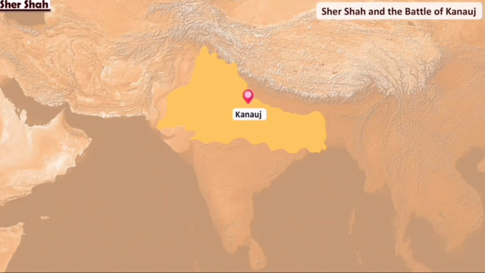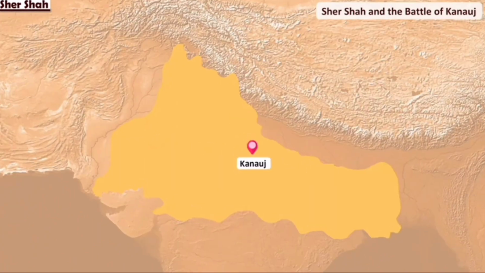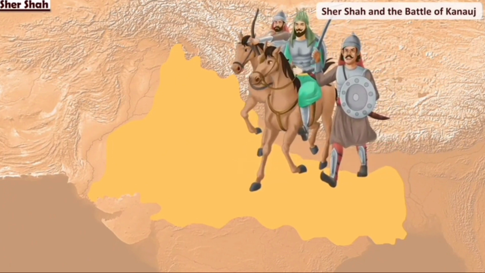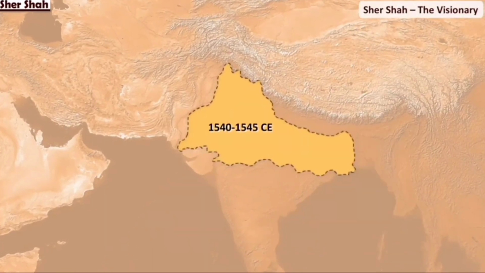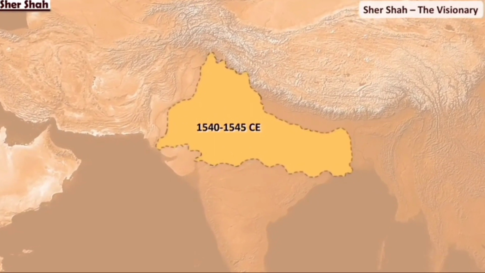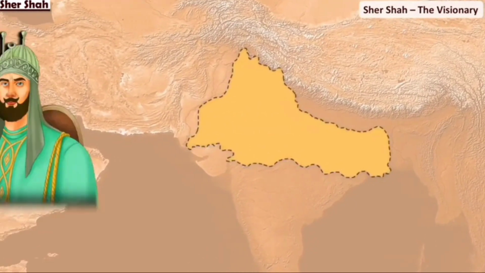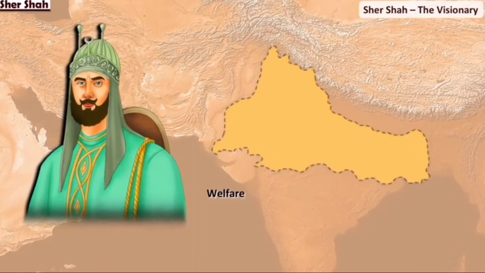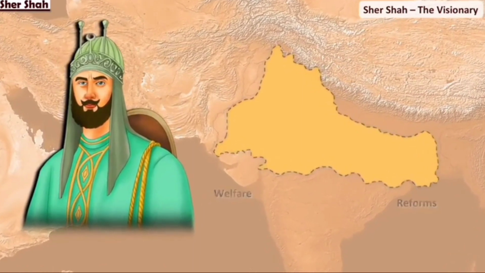That might be the reason why Sher Shah was able to defeat the Mughal ruler Humayun in the Battle of Kannauj in 1540 CE and capture the throne of Delhi. Even though his reign was short, 1540 to 1545 CE, Sher Shah established a powerful empire. His policies were directed towards the welfare of his empire, and he introduced many reforms.